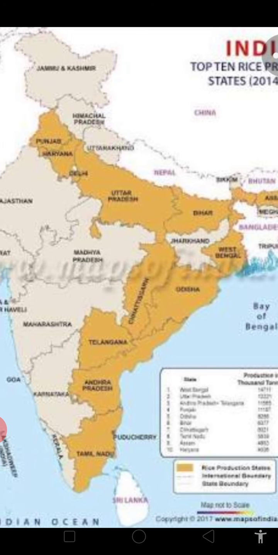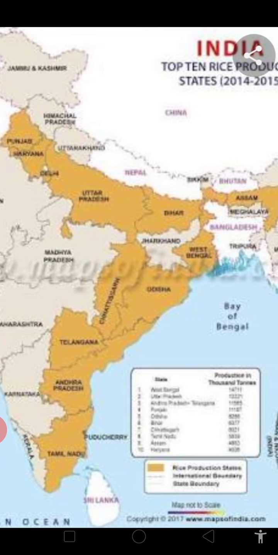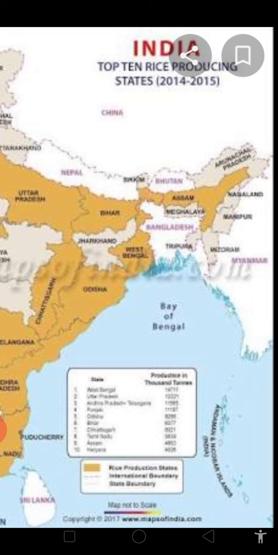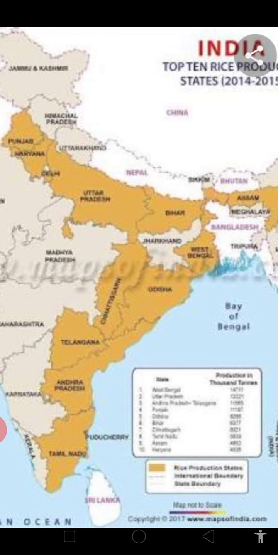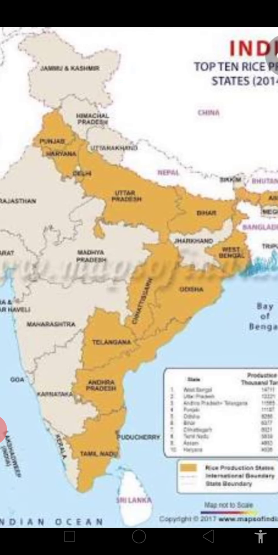and Ganga, the main river is there, and so many tributaries are there. So Uttar Pradesh, then Bihar, West Bengal, and Assam, Brahmaputra river is there. That's why Odisha, river Mahanadi, Chhattisgarh, okay, and then Telangana, Andhra Pradesh, and Tamil Nadu, because they are the coastal areas or coastal states. So alluvial soil is found over there. So rice is easily grown in these areas.